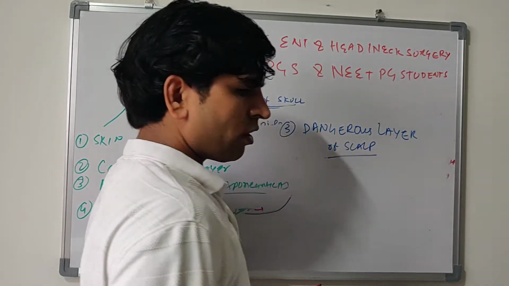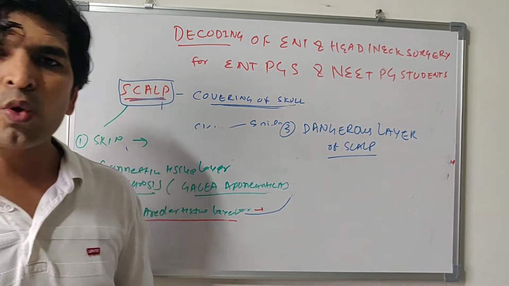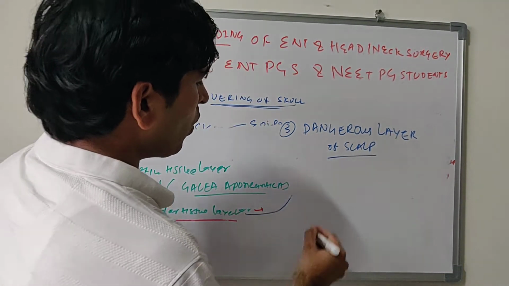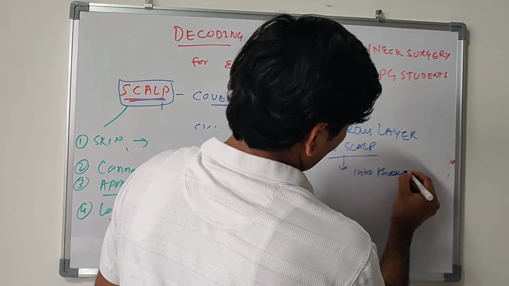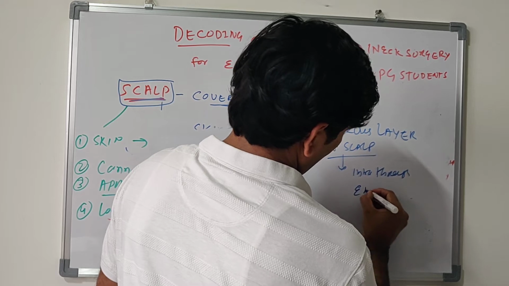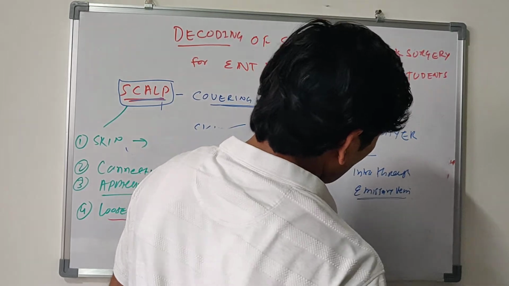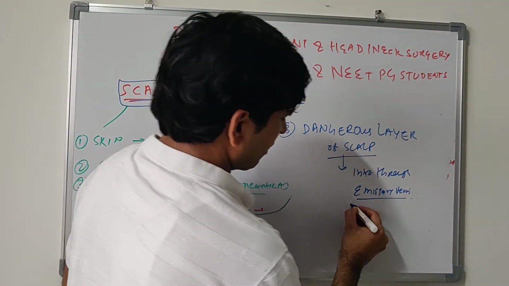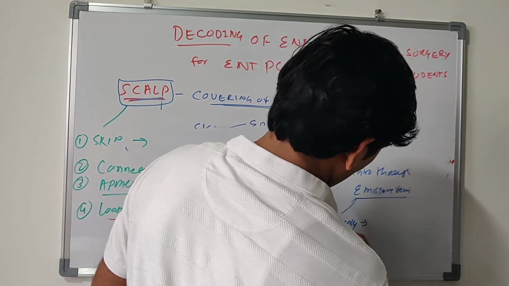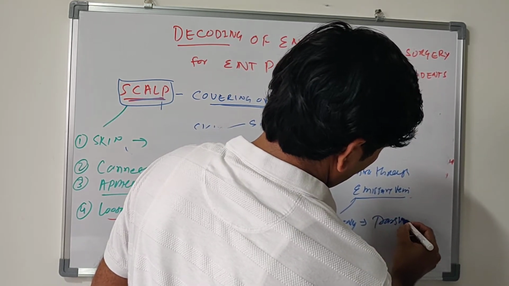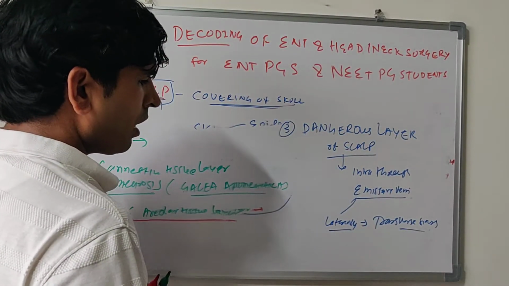This is the dangerous layer of the skull because any trauma or infection of the loose areolar tissue can go intracranially through the emissary veins. Emissary veins have two connections: laterally in the mastoid region, connected to the transverse sinus, and